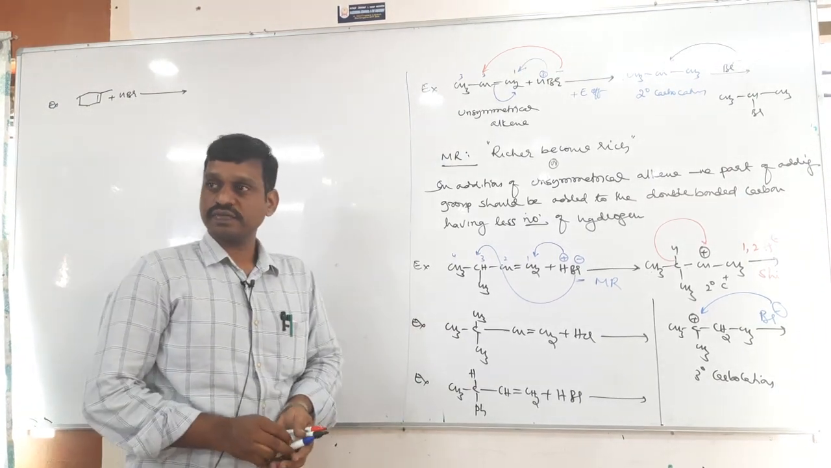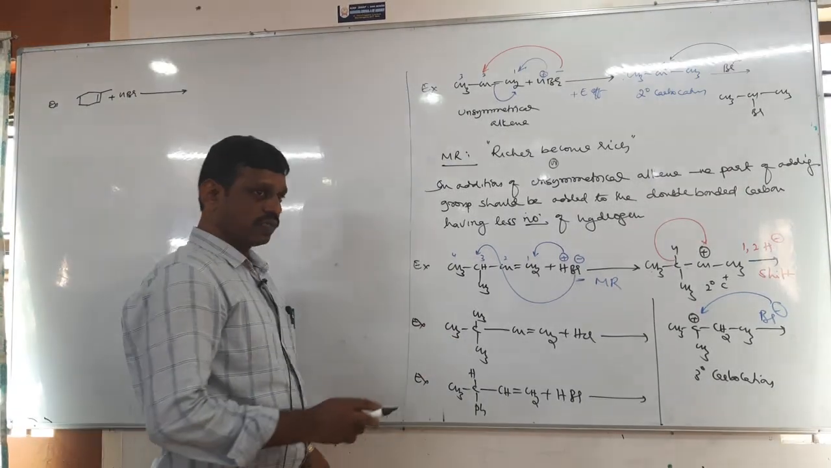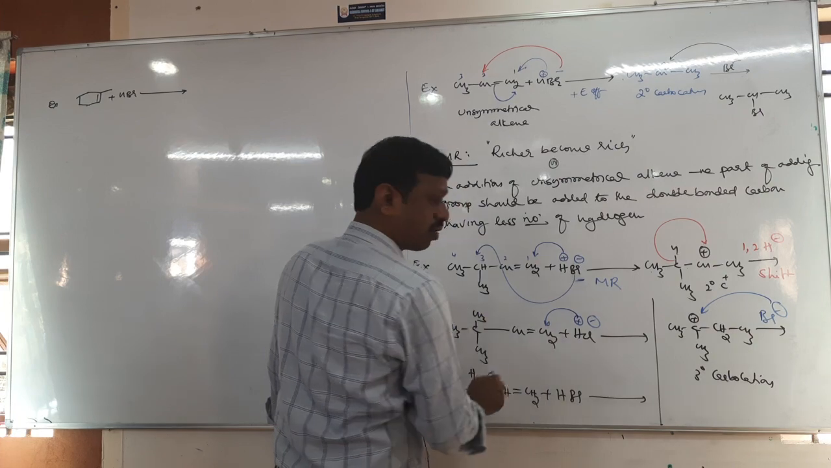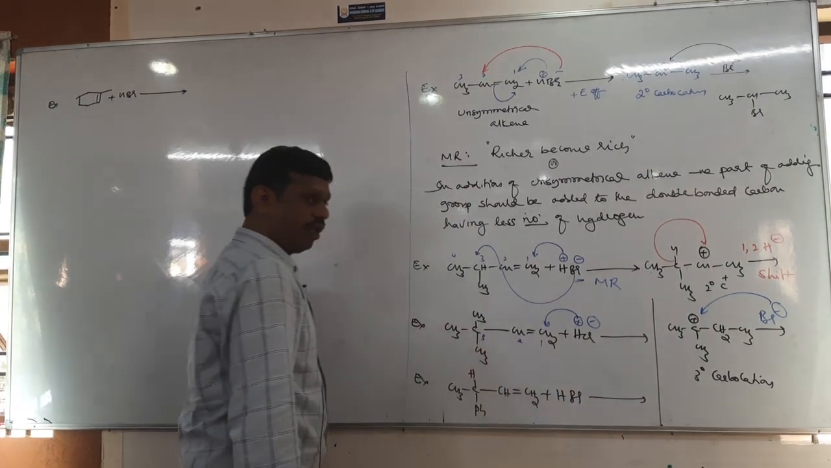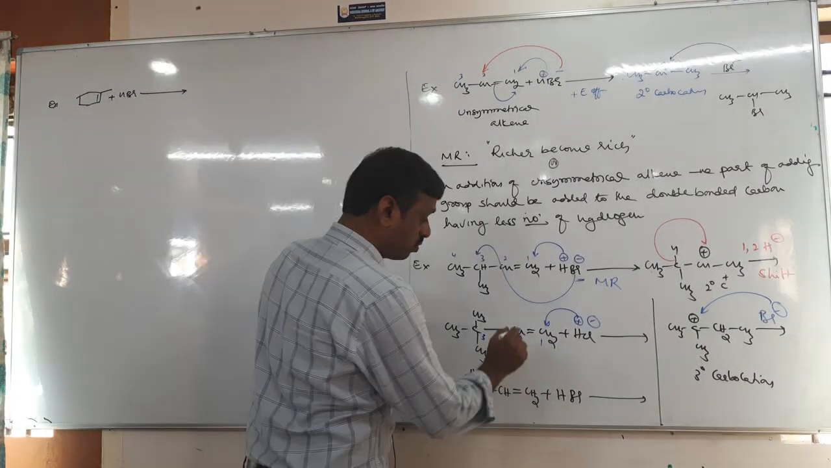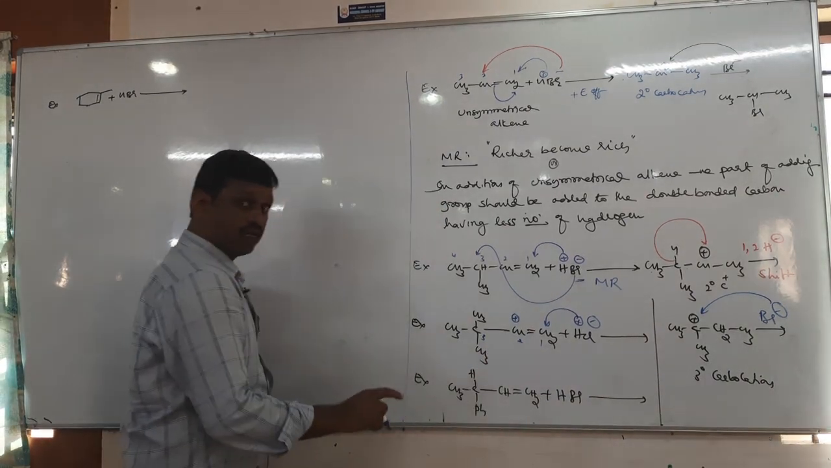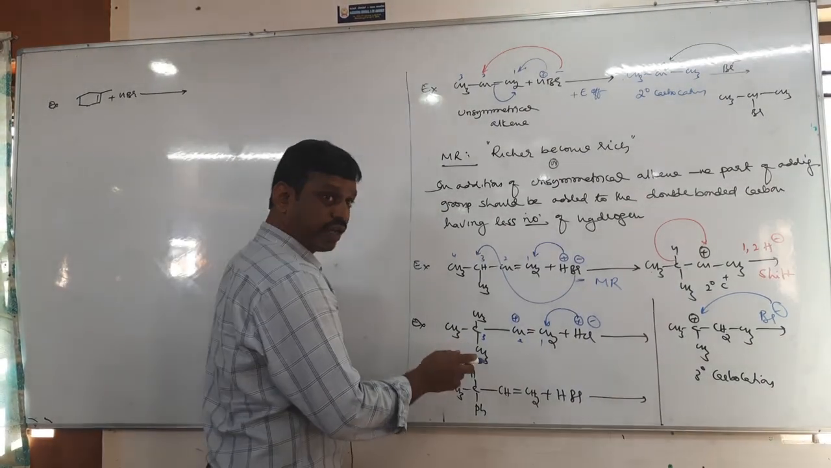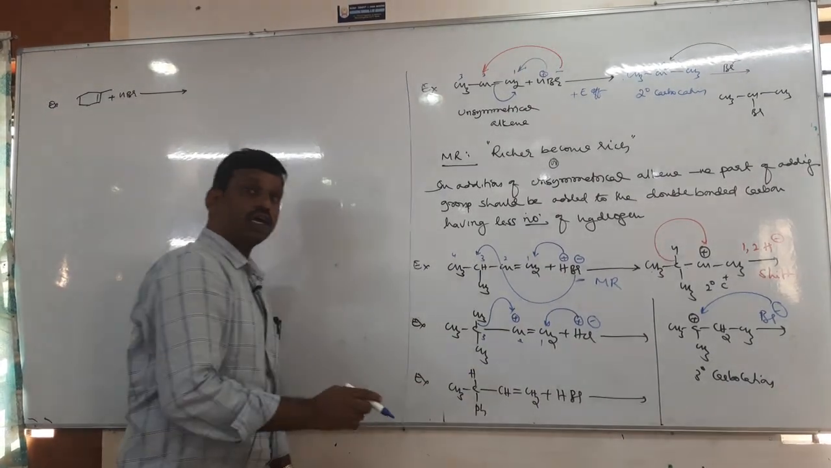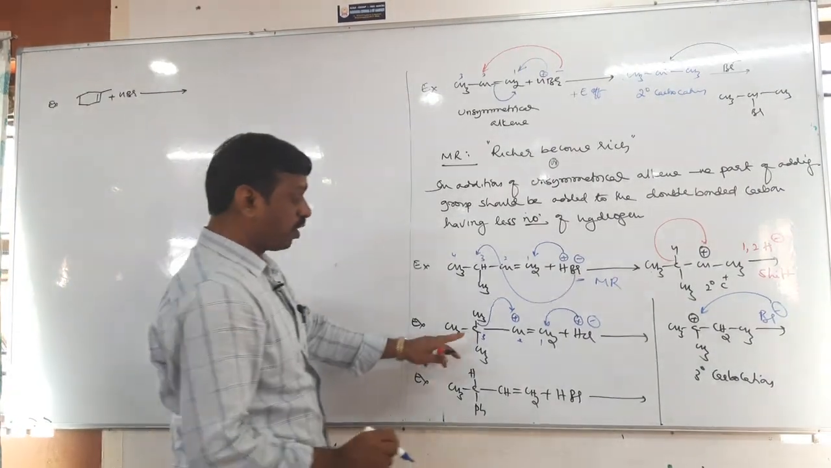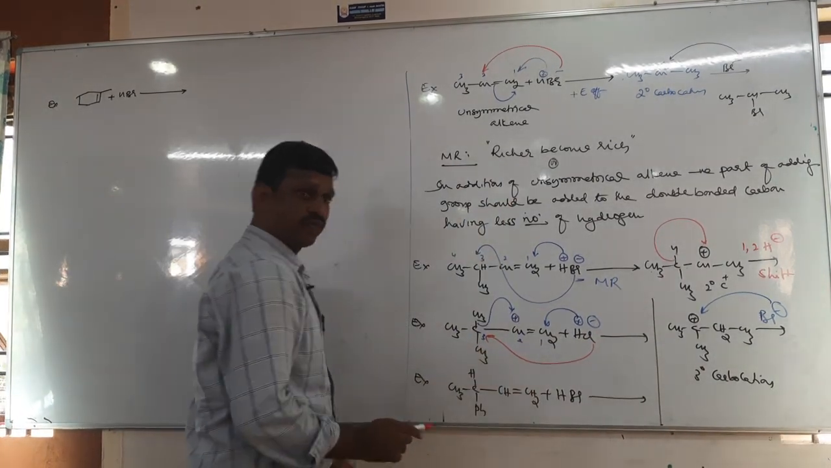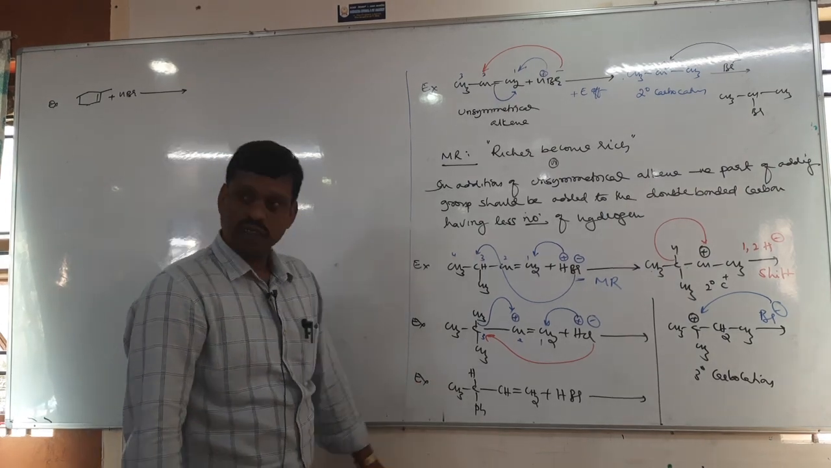Similarly here, add H plus to the first carbon, no? 1, 2, 3. H plus to the first carbon. Which carbocation forms? Secondary carbocation forms. Then rearrangement. In rearrangement, what has to be rearranged? This methyl group, no? The methyl group will shift. That is called 1,2 methyl shift. Which carbocation forms? Tertiary. Then what happens? Cl minus attacks the tertiary carbocation. Yes or no?